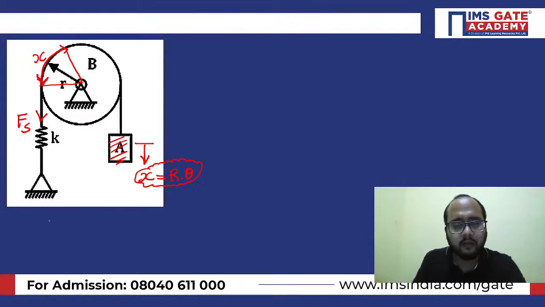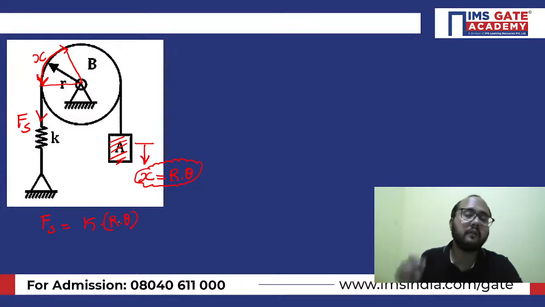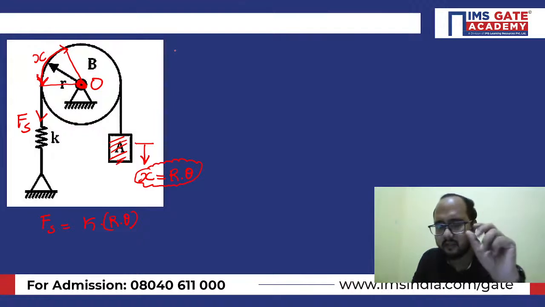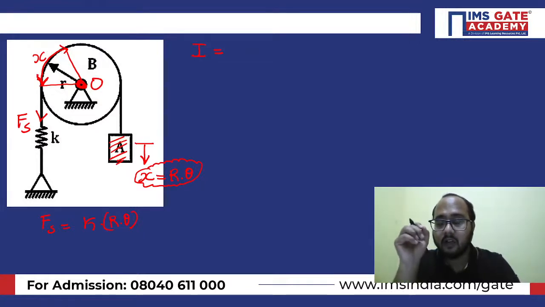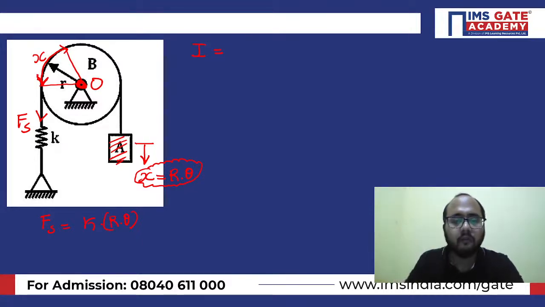Now can you tell me what the spring force will be here? Spring force will be k multiplied by the deflection of the spring. What is the deflection here? r theta only. Now, the moment of rotation will be about point O. Let's suppose I am considering point O about which rotation is there. If I want to calculate the mass moment of inertia of the combined system, including the block A, how can you calculate it?